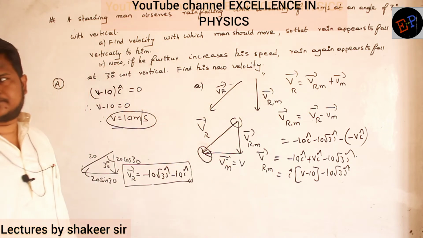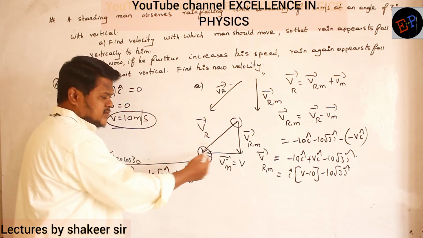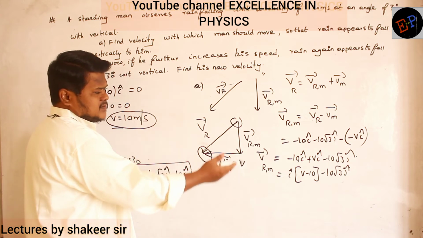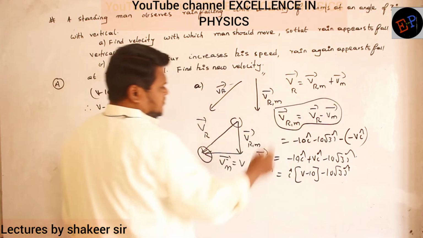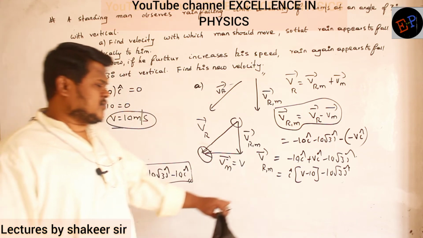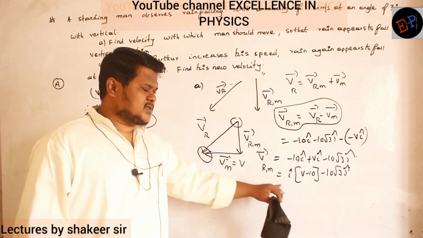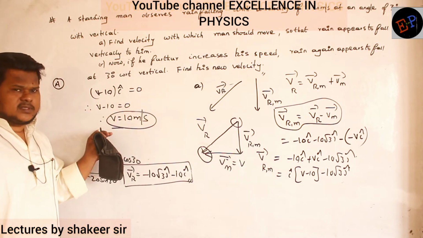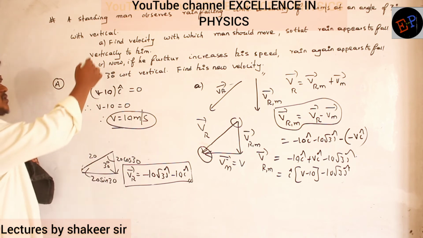Triangle rule of addition. Once I use the triangle rule of addition, I came to know that the man must move towards the west direction. Then how did I solve this problem? Again by using the relative velocity concept, I added the vectors, and I got one component in the x-axis also. But the velocity of rain with respect to man doesn't have any x component, so I equated the x component to 0, and I got the answer. Fine? So that is my answer for the first question.